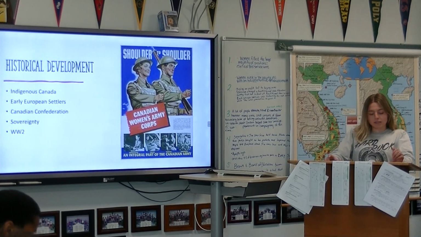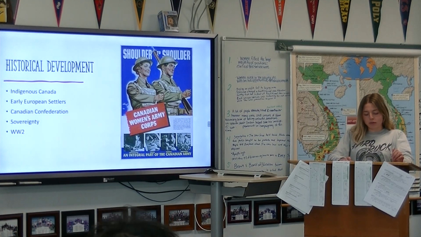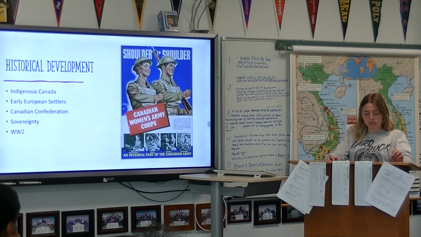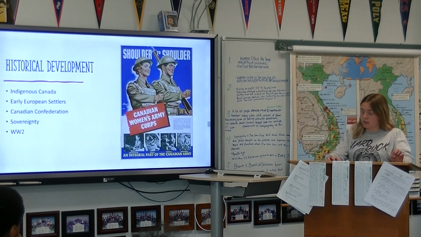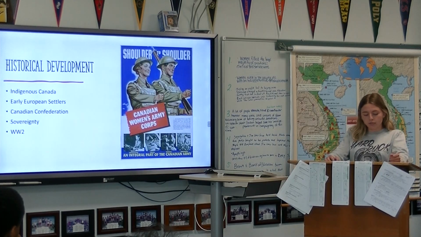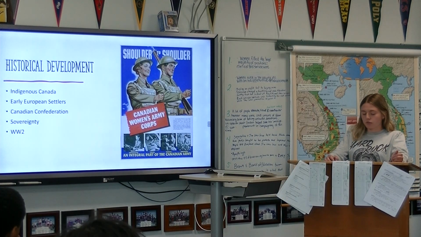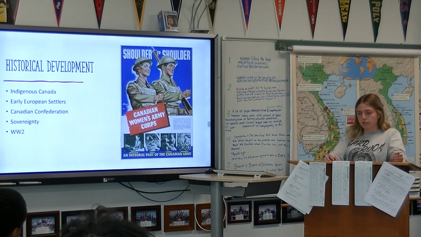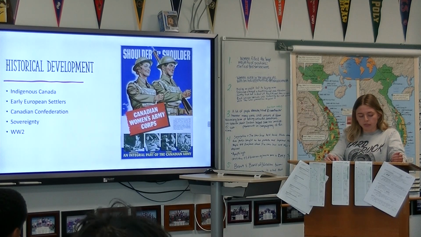Historical development. Before European exploration of North America, indigenous people inhabited the area, developing diverse societies within what is now Canada. French settlers established the current lands of Canada as New France from 1608 to 1763. The French established fur trade and strong alliances with indigenous groups in the Canadian lands. British settlers gained control over New France from 1763 to 1867 and remained influential over Canada.